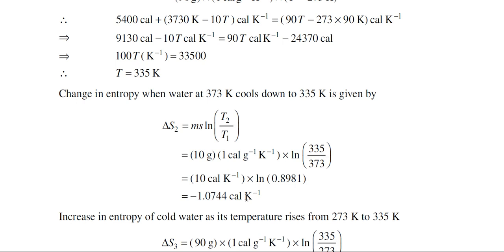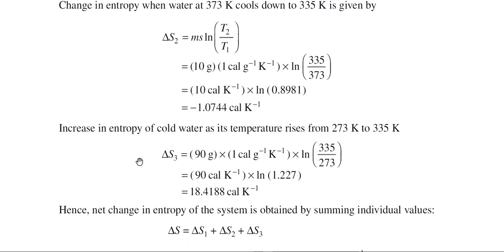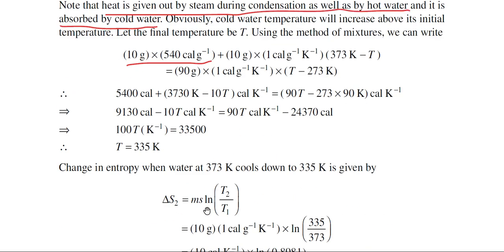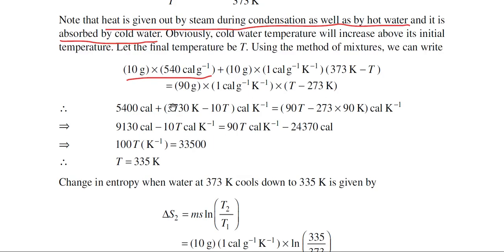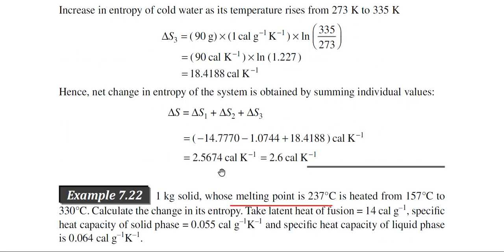and the increase in entropy for the cold water can be calculated by the same formula, but here the initial temperature will be different. Initial temperature is 273 Kelvin, mass is also different. So, this is the entropy change for the cold water. So, net entropy change will be the sum of all these three entropy changes. This one is delta S1, next delta S2, next delta S3, and if you add them, then we will get the final entropy change.